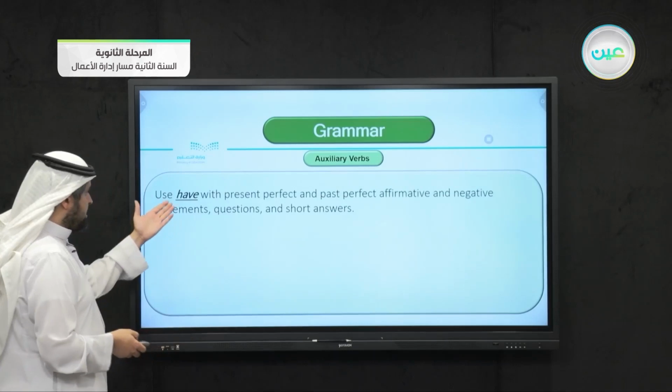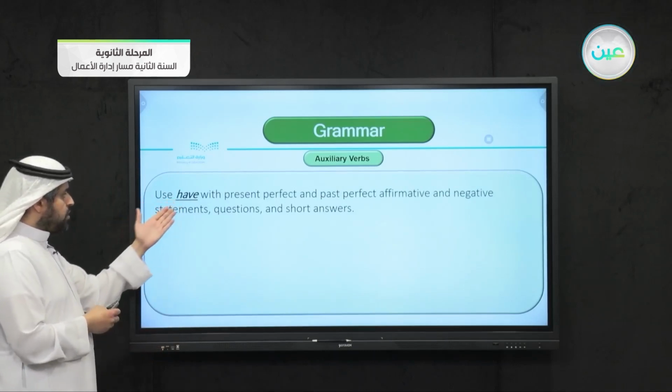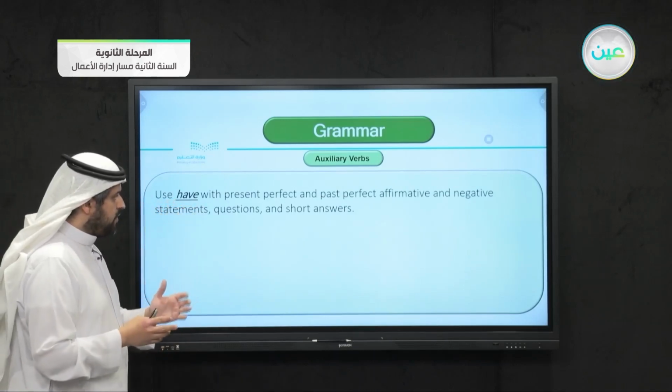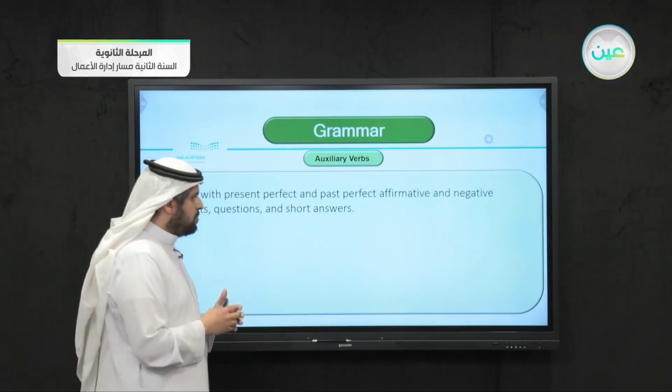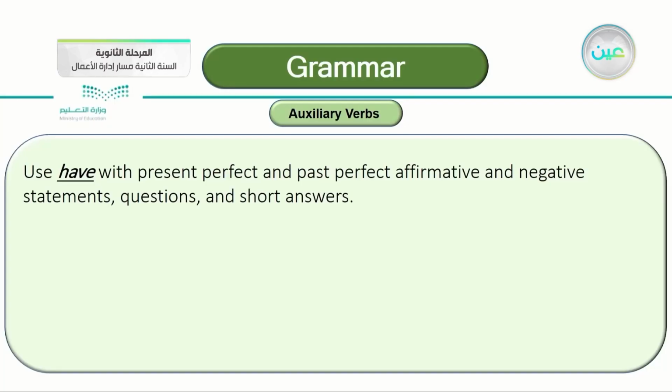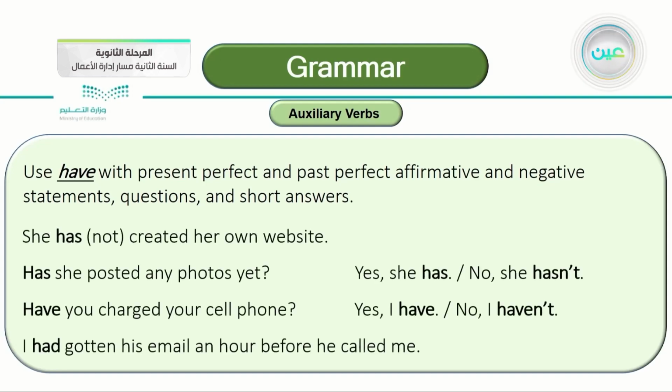The second part is have. We use have with present perfect and past perfect affirmative and negative statements, questions and short answers. Again, have of course includes have, has, or had, the whole collection. Let's look at some of these examples.